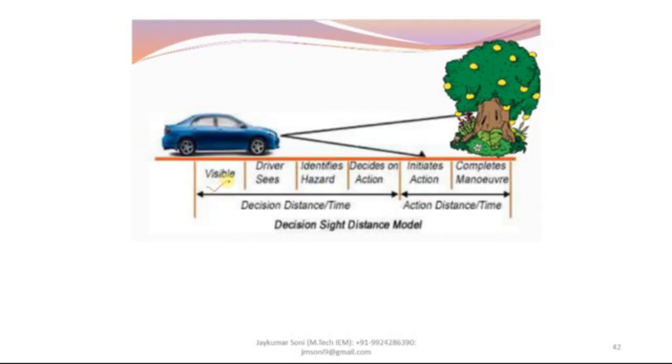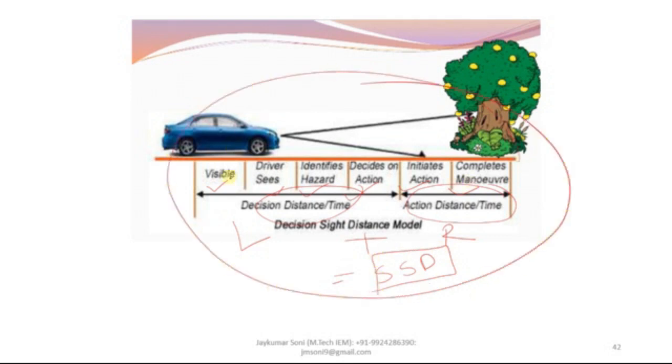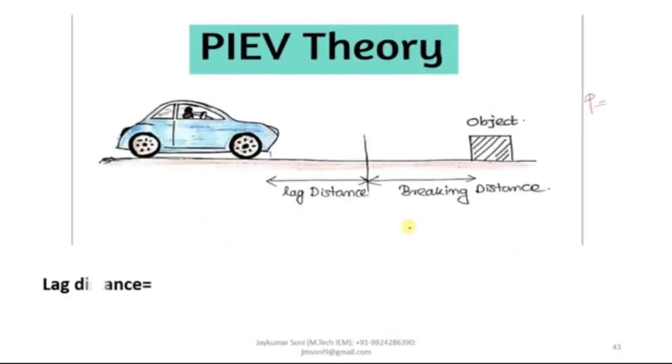First, the object is visible, the driver sees, then he identifies the hazard, then he decides the action, then he initiates the action, and then he completes the maneuver or the action. So the time taken during decision distance and time is known as lag time, lag distance, and the time taken during action distance or time is known as reaction time. Cumulatively, they will be denoted as stopping sight distance. This particular phenomenon is known as the decision sight distance model.